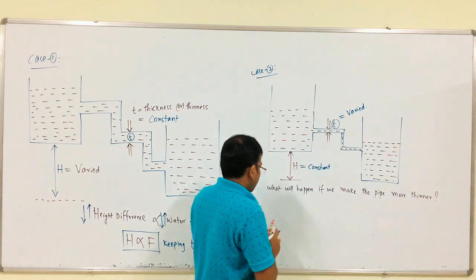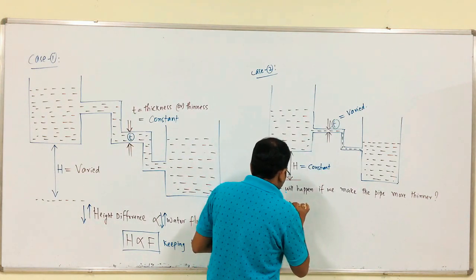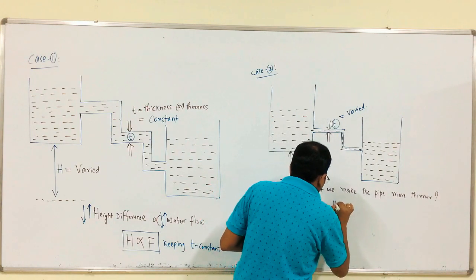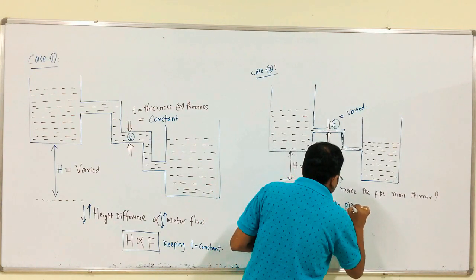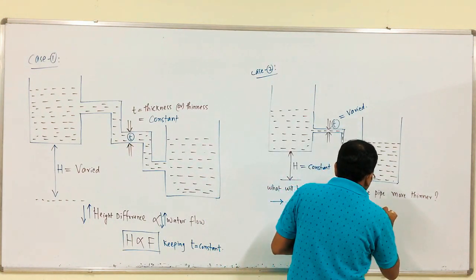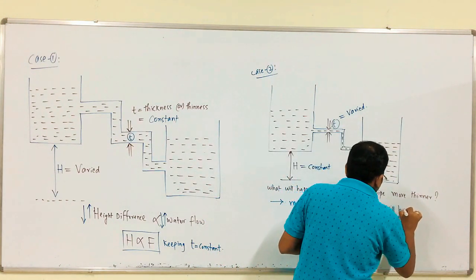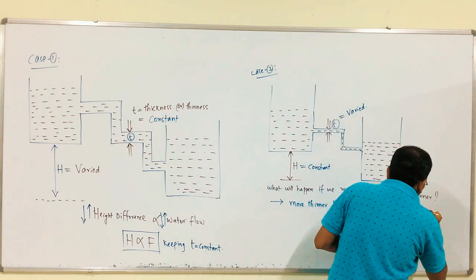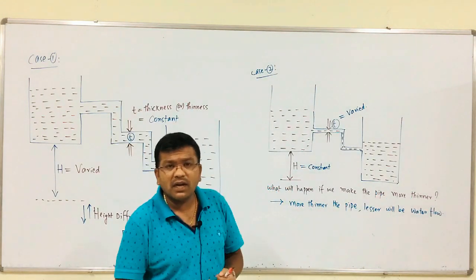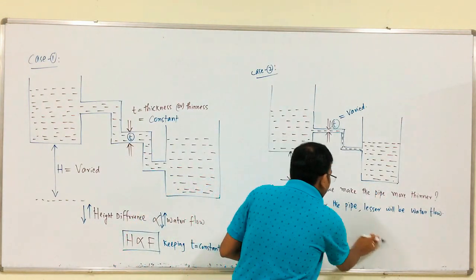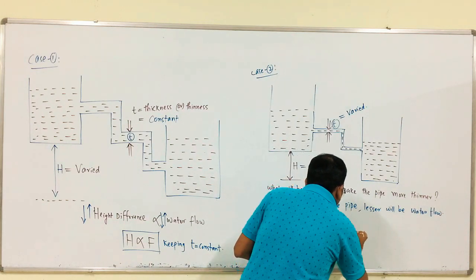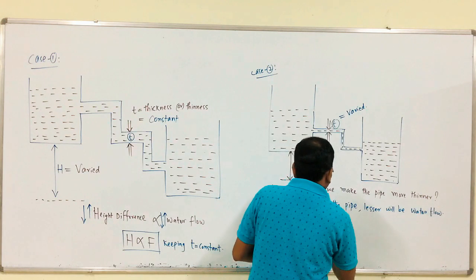The more thinner the pipe, the lesser will be the water flow. That is, water flow should be inversely proportional to the thinness of the pipe,